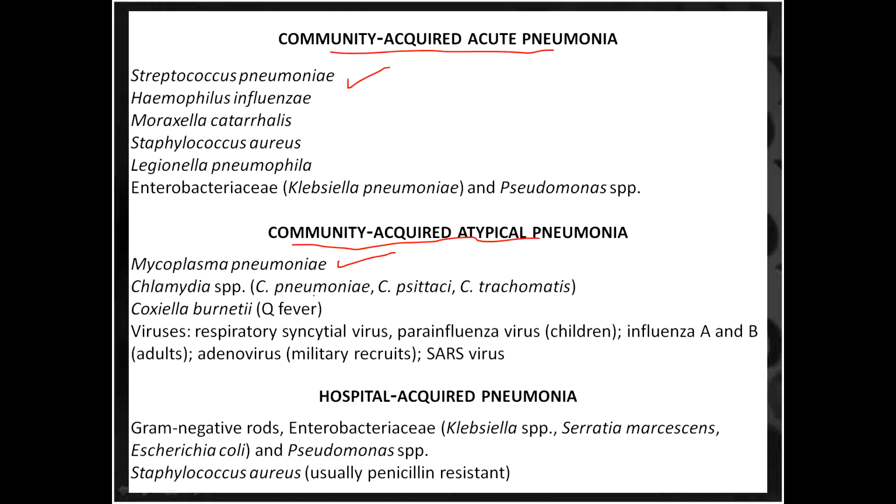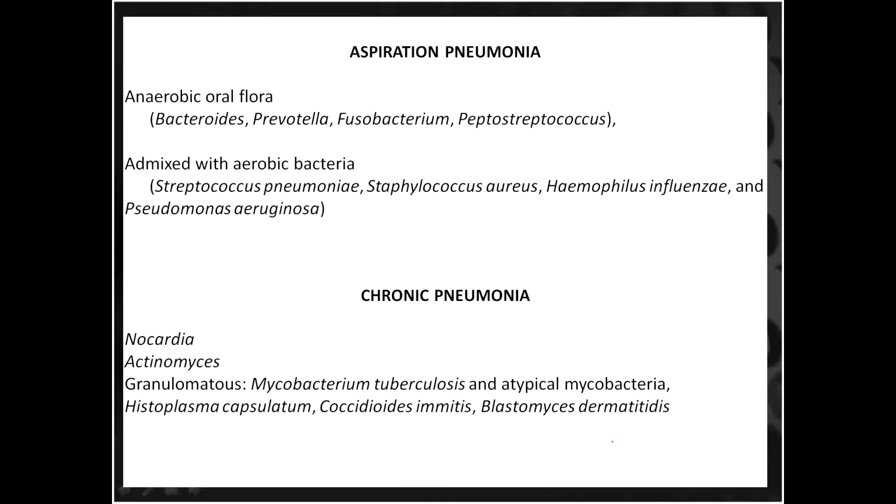Other ones are Chlamydia, Coxiella, and viruses like respiratory syncytial virus, SARS virus, influenza virus. Then comes hospital acquired pneumonia. Whenever there is a patient who has been hospitalized for a longer duration, or debilitating patients, then gram-negative rods, Enterobacteriaceae, Pseudomonas, and Staph aureus can cause hospital acquired pneumonias.